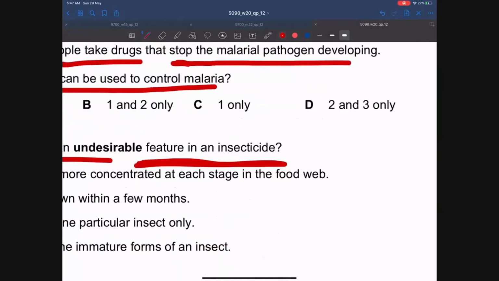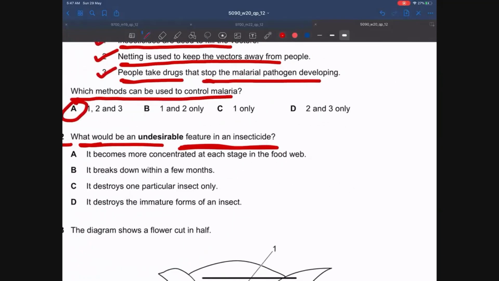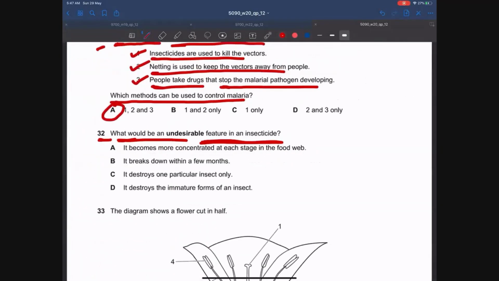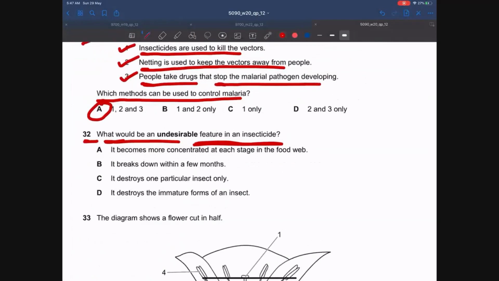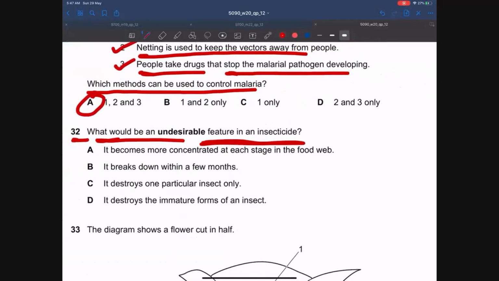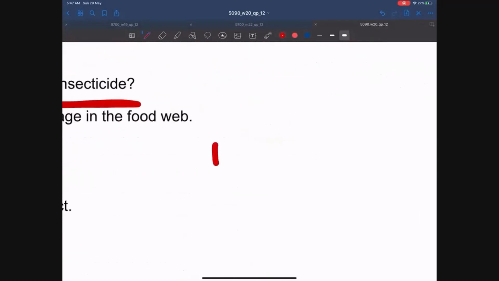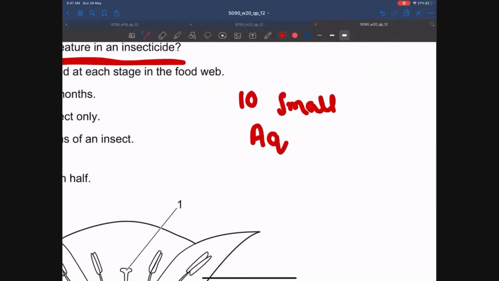Guys, when we spray insecticides, they kill the insects, but the problem is that this insecticide dissolves in water and so is consumed by small aquatic organisms. So for example, if 10 small aquatic organisms consume the insecticides, then they are consumed by 5 fishes.